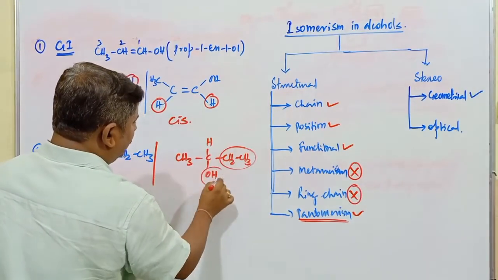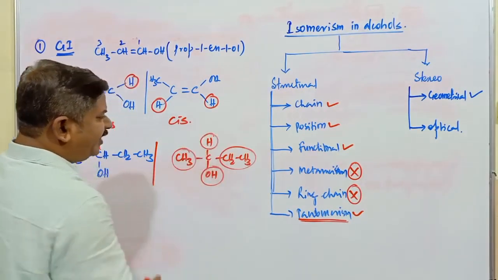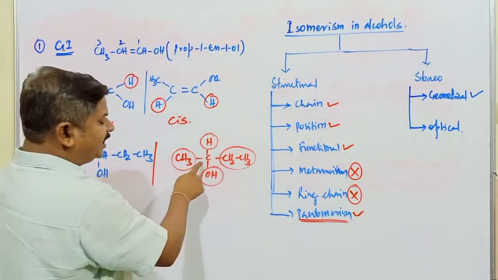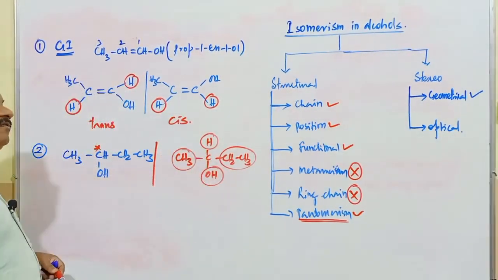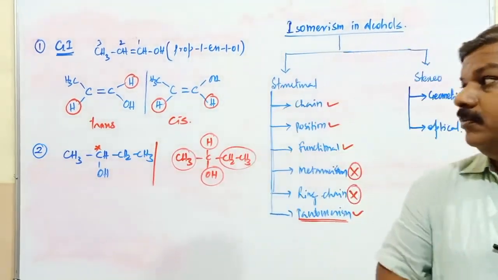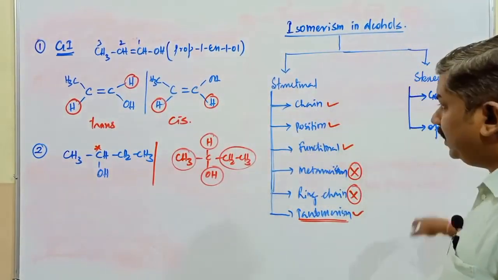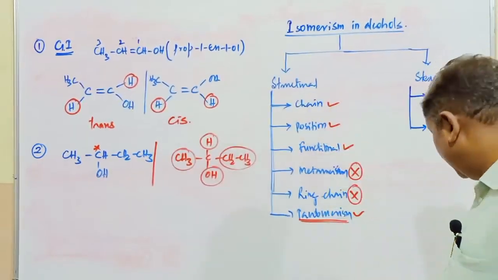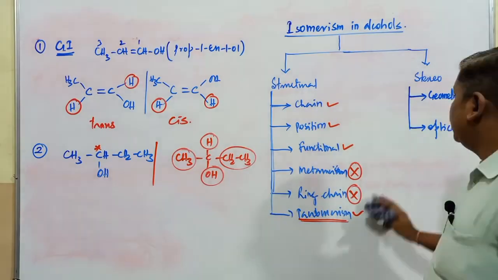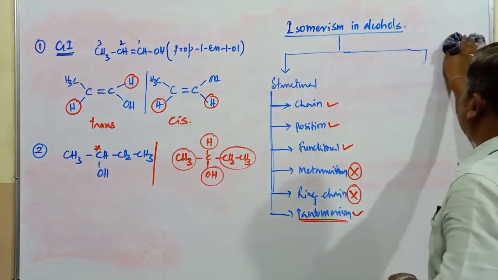Whenever different atoms or groups of atoms are present on a carbon atom, that carbon atom is referred to as a chiral carbon atom. Wherever such chiral carbon atoms are there, usually those compounds can exhibit optical isomerism also. These are the various types of isomerism possible in case of alcohols.